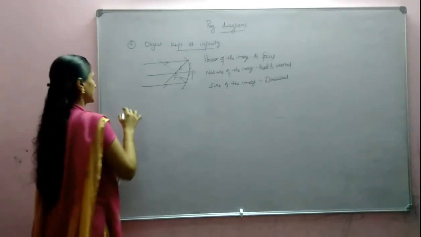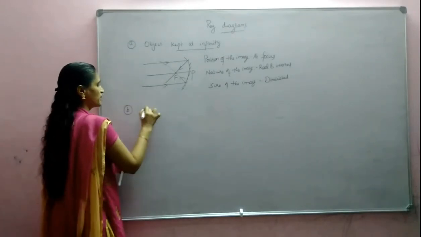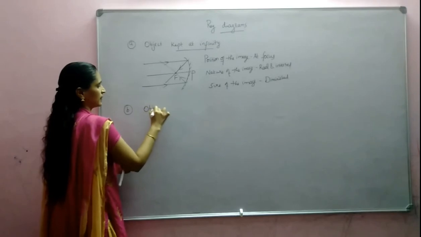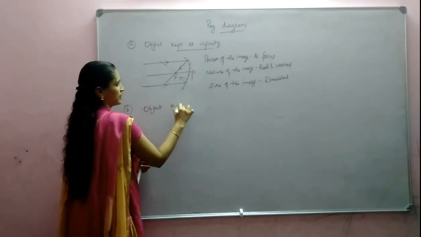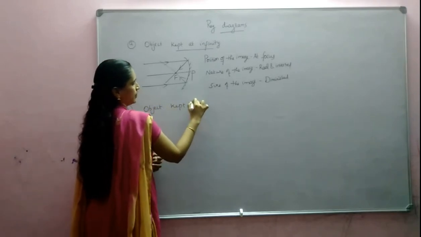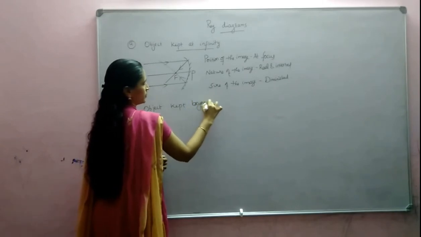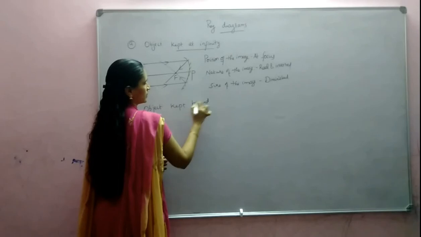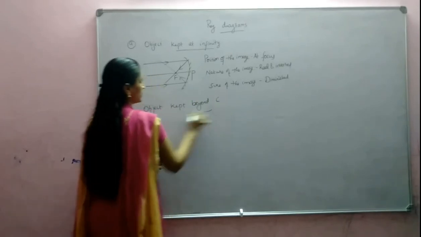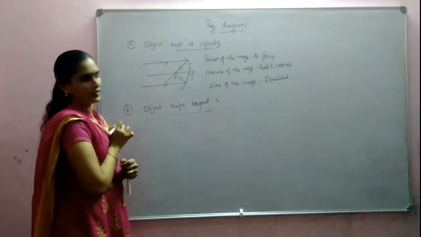Next case we can consider: object kept beyond center of curvature. Object is kept beyond C. Beyond C means beyond center of curvature.